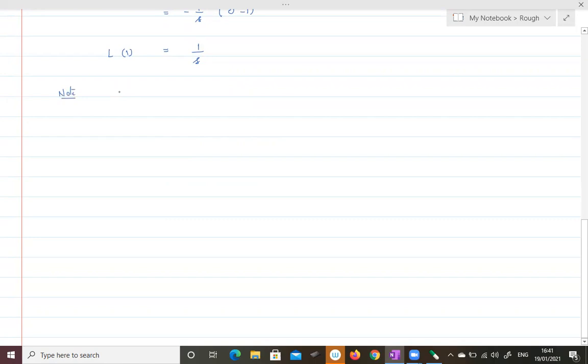The gamma integral says that integral 0 to infinity t power n minus 1 into e power minus st dt is equal to gamma n by s power n. But gamma n is nothing but n minus 1 factorial.